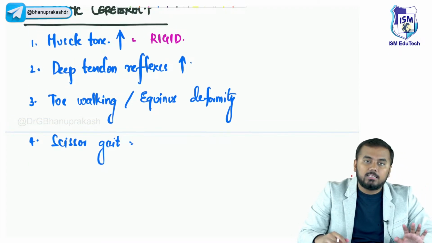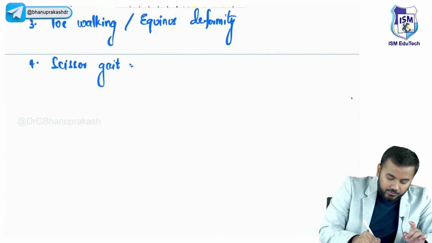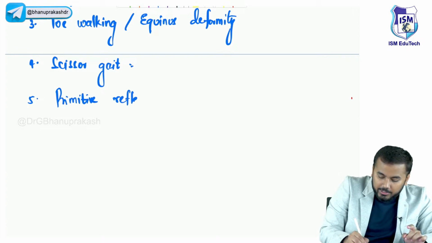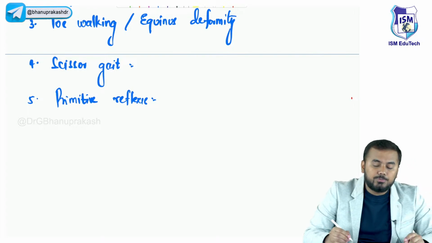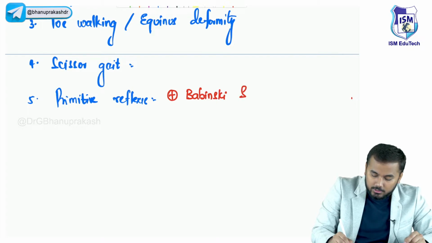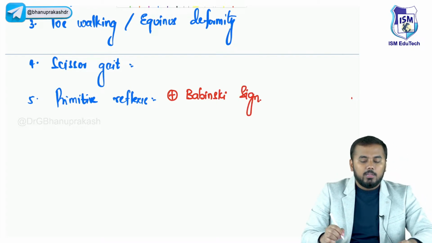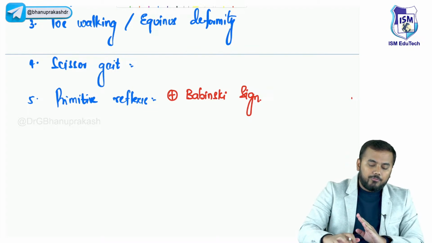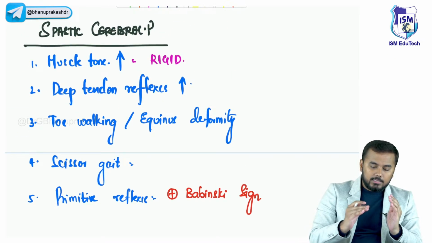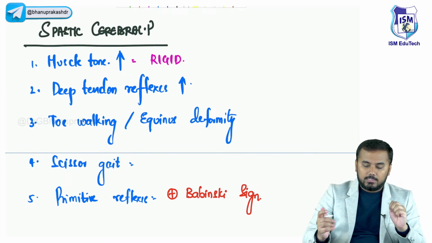The fifth important thing is you would also see primitive reflexes. Primitive reflexes, meaning one of the reflexes, Babinski sign, you will see a positive Babinski sign, right? So these are some of the very important spastic cerebral palsy symptoms, guys.